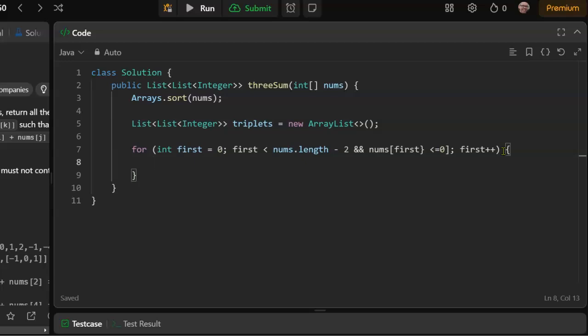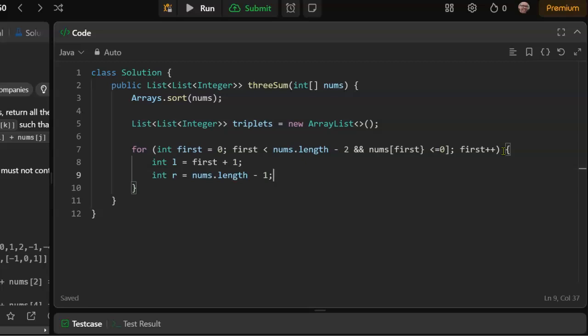Next, let's initialize pointers. So we need a left pointer, which is initially first plus 1, and we need a right pointer, which is initially nums.length minus 1.